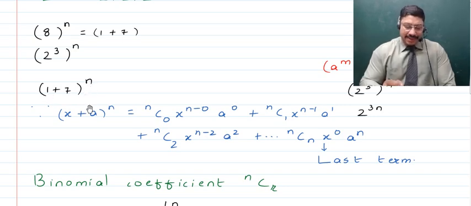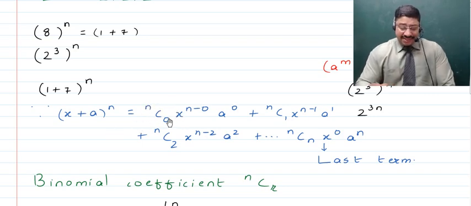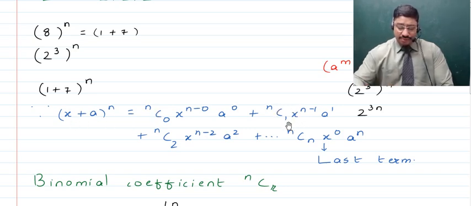So this 8 raised to the power n can actually be written as 1 plus 7 raised to the power n, right? And now children, if we quickly be reminded of the binomial theorem, we know that x plus a raised to the power n will be nc0, x raised to the power difference of the numbers in the superfix and the suffix, that is n, times of a raised to the power number in the suffix, that is 0, then nc1 times of x, the first term, raised to the power difference of the numbers in the superfix and the suffix, that is n minus 1, times of a, the second term, raised to the power number in the suffix, and all of that continues up to n terms, right?